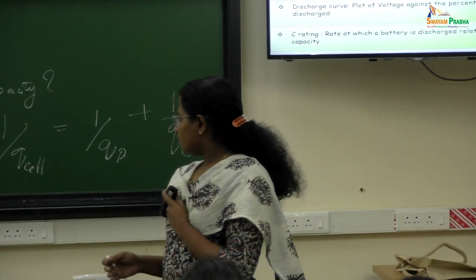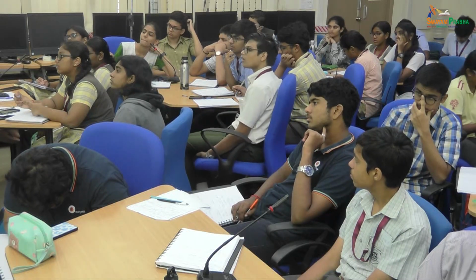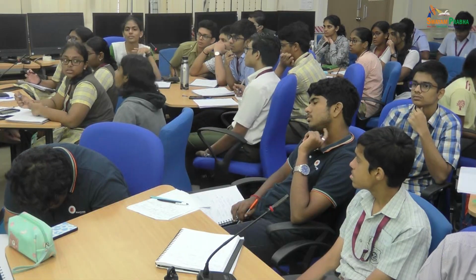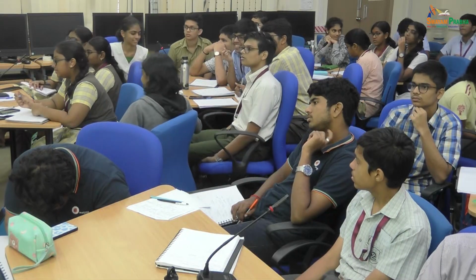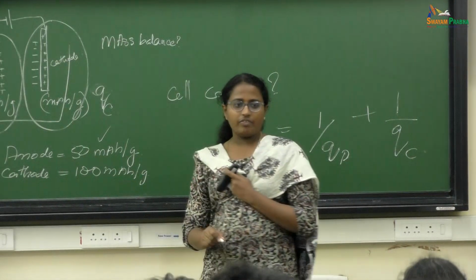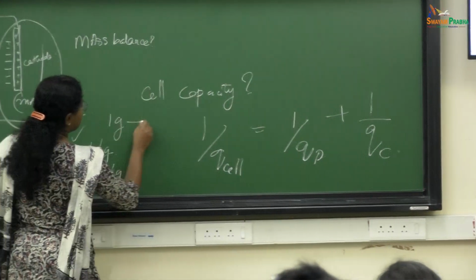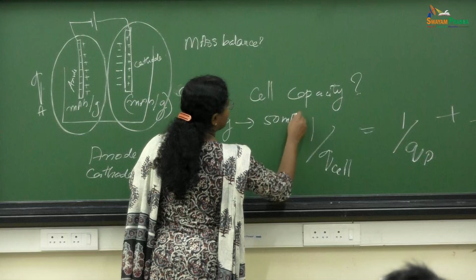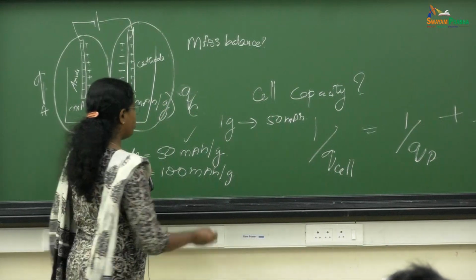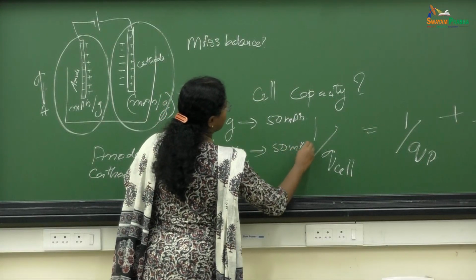Half the cathode? Yeah, that's true. We can immerse half the cathode in the solution. But why do you want to make it half the cathode? Yeah, that's true. So this is the maximum you can get from the cell, 50 milliampere hour per gram. So here, what does it mean? 1 gram of this material will give you 50 milliampere hour, right? So you have to take only as much as needed to get 50 milliampere hour per gram.